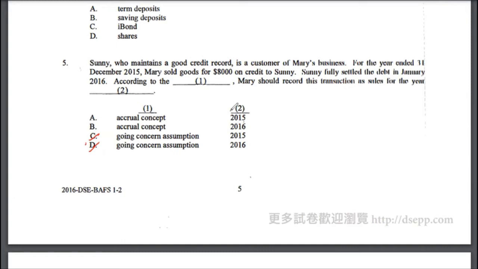Now it's the option 2, whether it's 2015 or 2016. So accrual accounting says that in which year the transaction takes place, you should record it in that year. So when did this transaction take place? This transaction actually took place in 2015. Therefore, the correct answer to multiple choice 5 is option A, which is accrual accounting, and the transaction will be recorded in the year 2015.